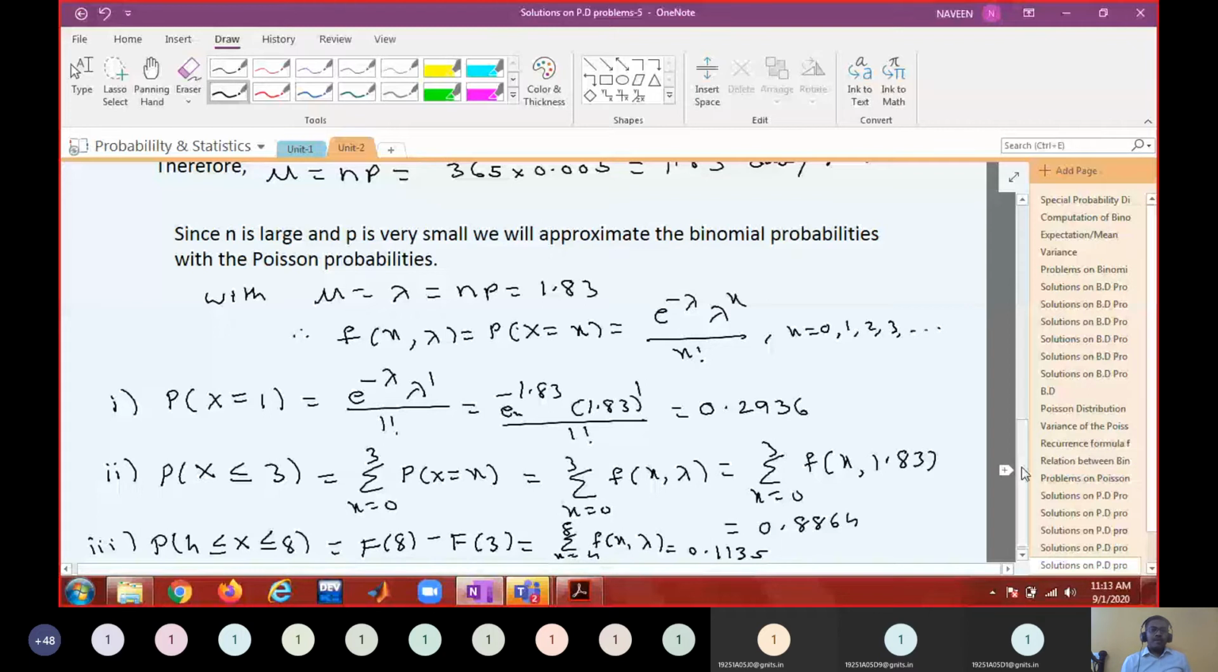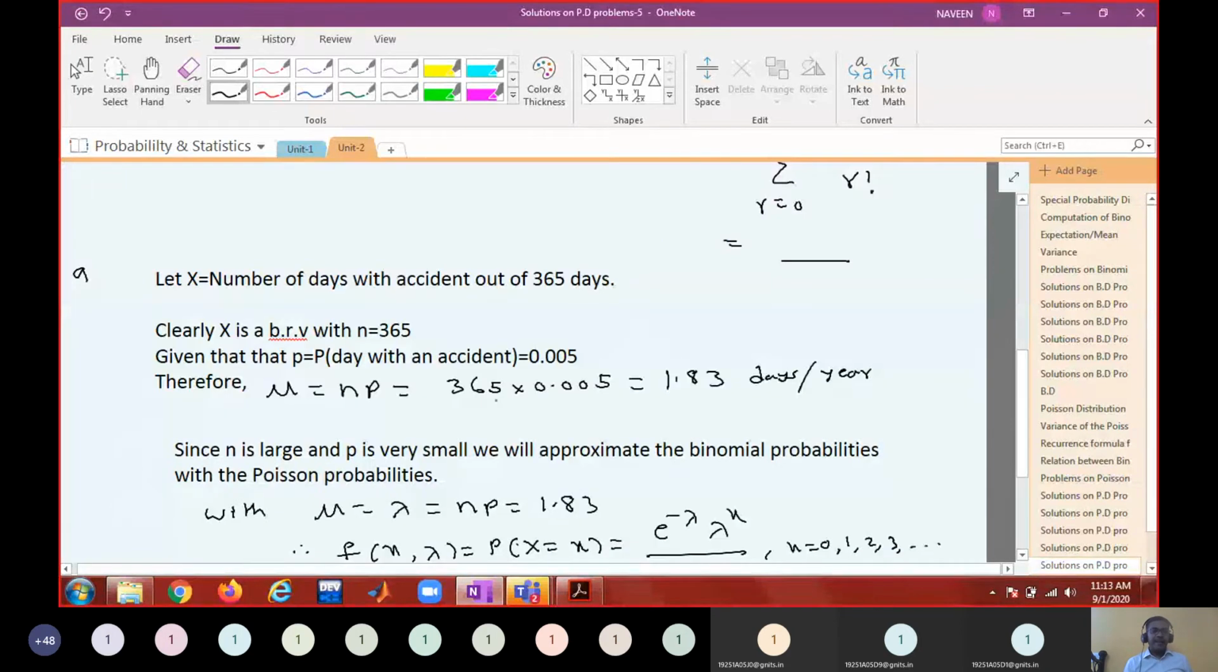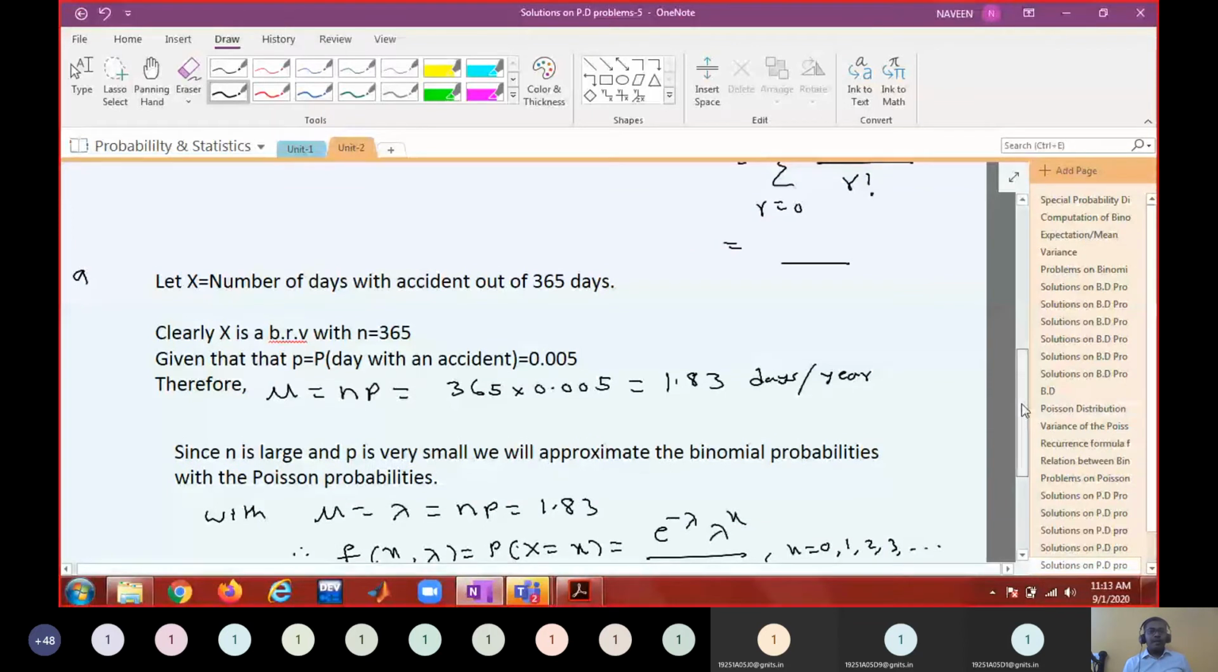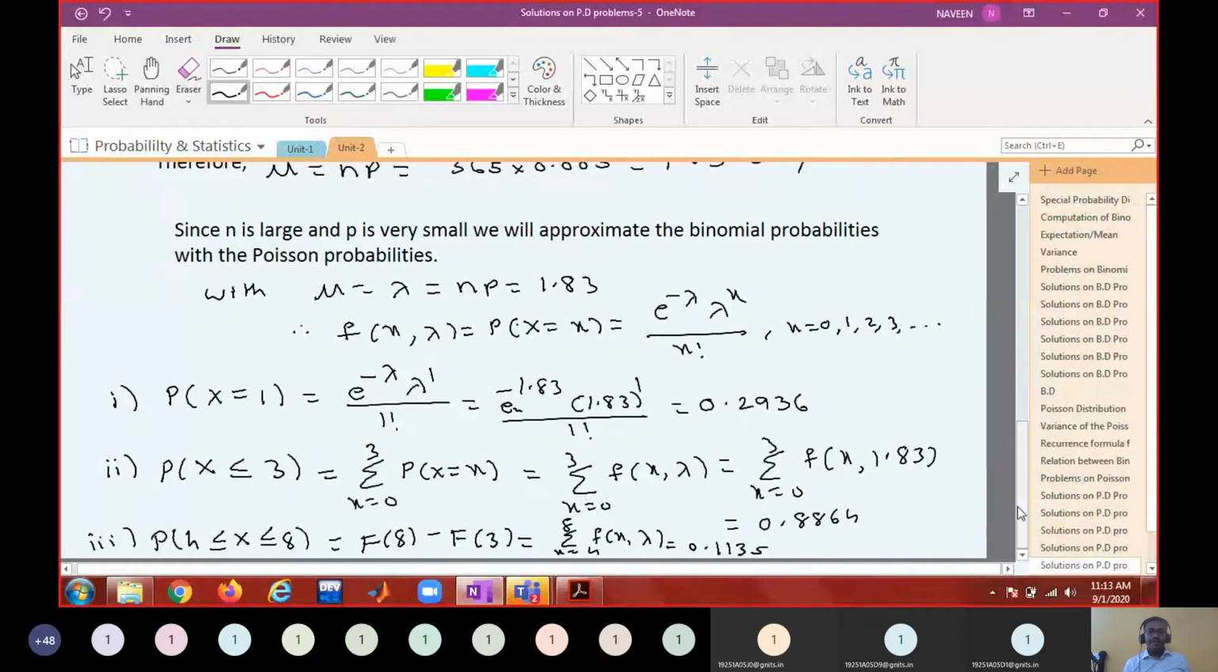Okay. So here I did not use the first method. I did not apply binomial distribution. I directly approximated the binomial distribution with the Poisson distribution because p is very small. Okay. Shall I proceed?